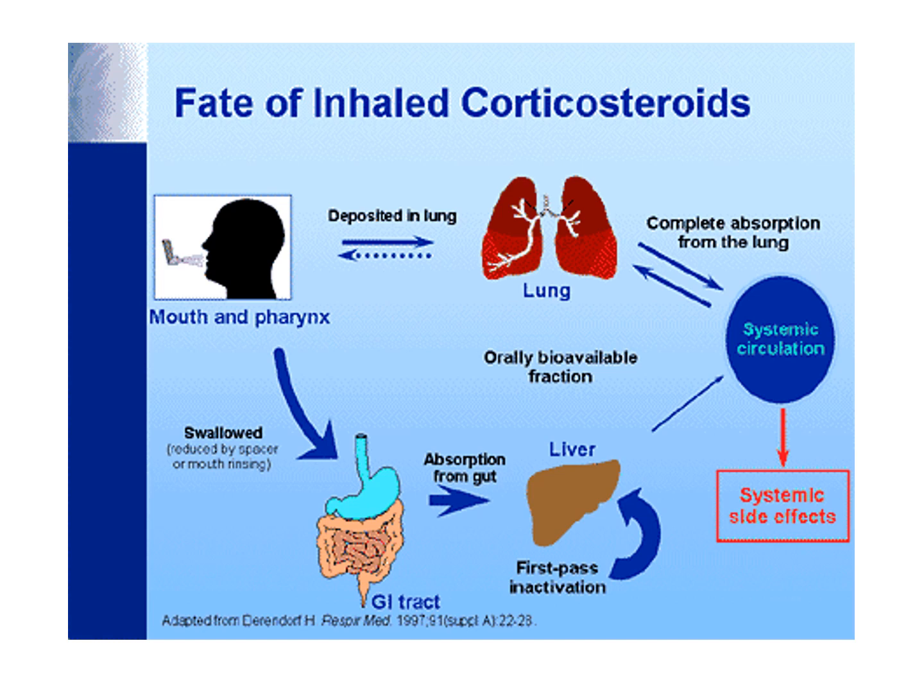What is the fate of inhaled corticosteroids? When we inhale through the mouth, the drug gets deposited into the pharynx and then the lungs, and there will be complete absorption into the lung. Some of the drug may get absorbed into the systemic circulation, and we can see the systemic side effects of the drug. If the drug is swallowed, there will be absorption from the gut also, and because of this absorption, again we can see the systemic side effects.